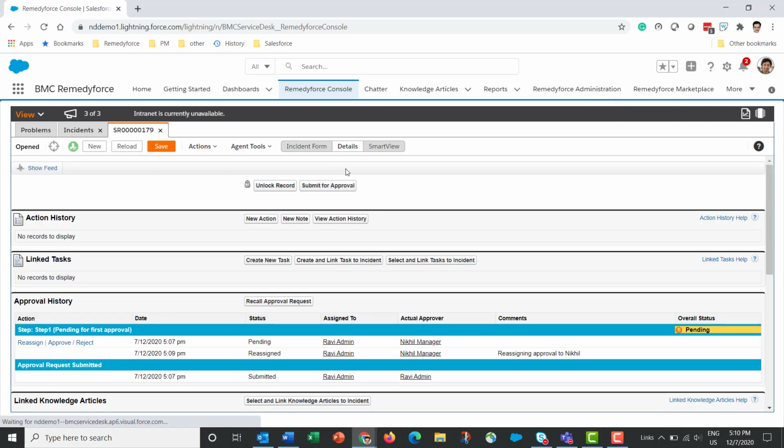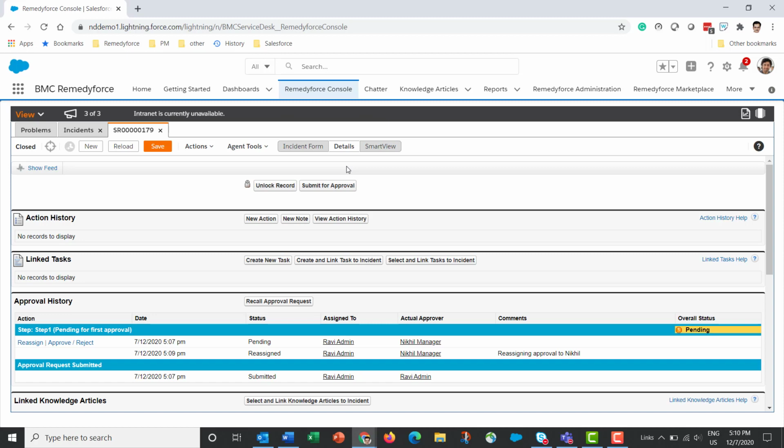In a number of service requests, the request definition may be set up in such a way that after approval, one or more tasks or change requests may be created automatically from the service request. So this is all set up in the service request definition. If an approval is required, then after approval is done, the change requests or the tasks are created and assigned.